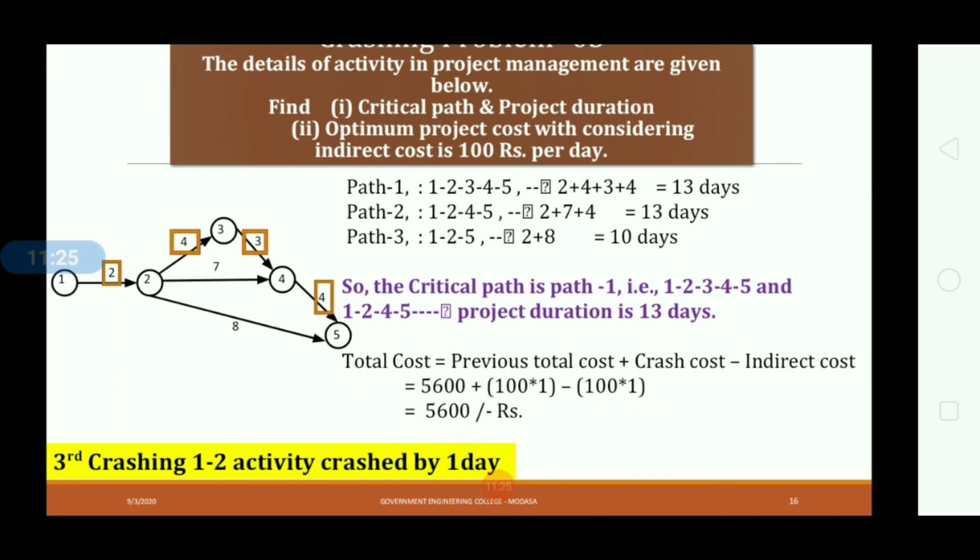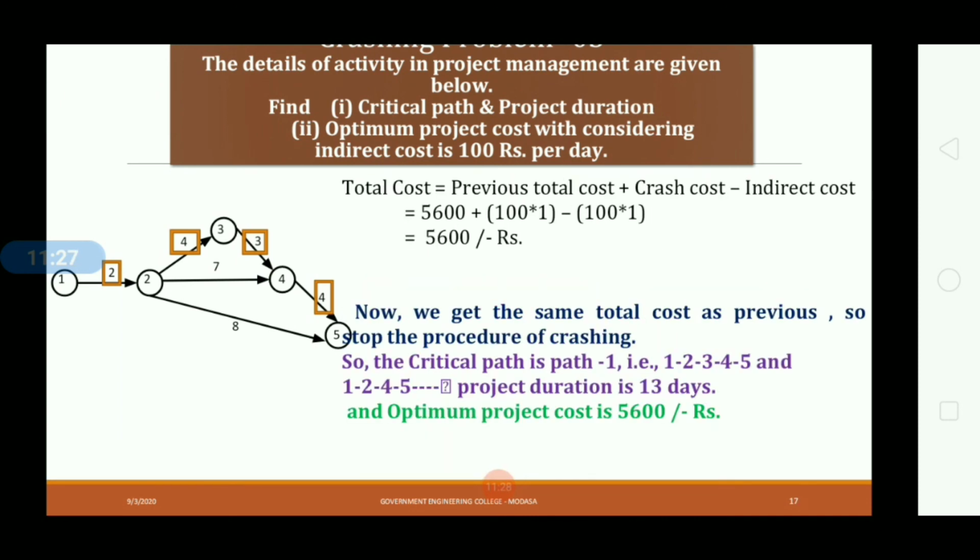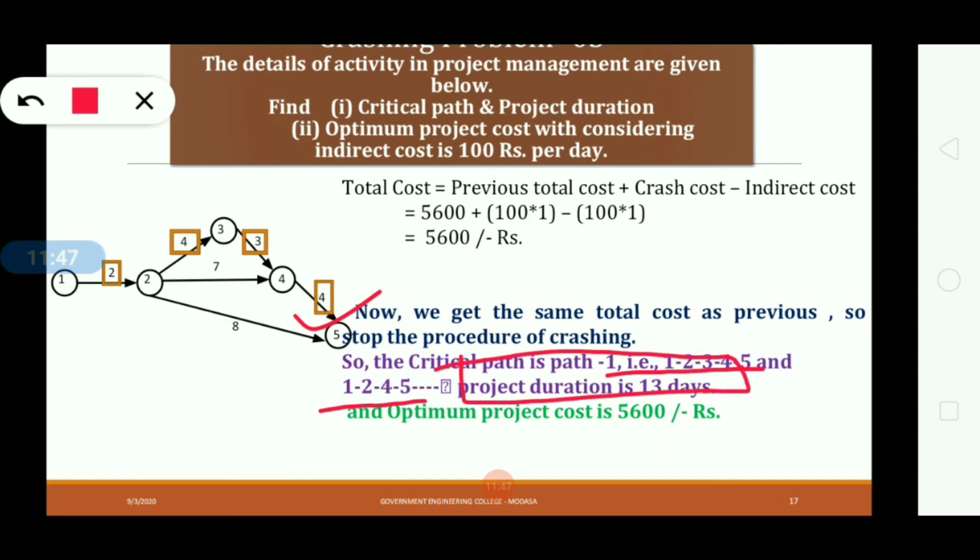Okay, so you can conclude that now we get the same total cost as the previous one, so stop the procedure of crashing. The critical paths are path number 1, that is 1, 2, 3, 4, 5, and path number 2, that is 1, 2, 4, 5, and the project duration is 13 days. And in the example we also have to find out the optimum project cost. So the optimum project cost is 5,600 rupees.